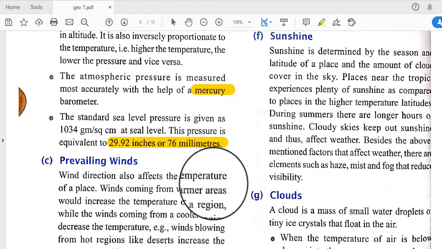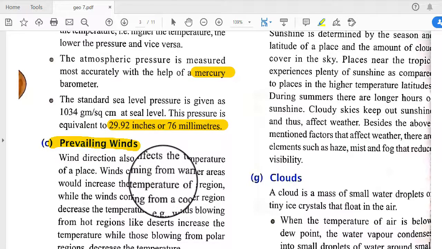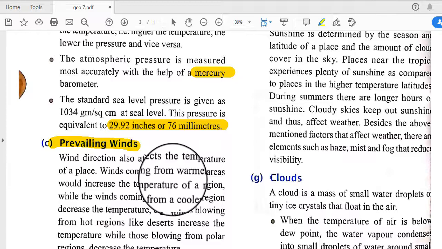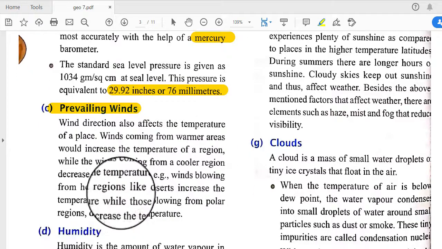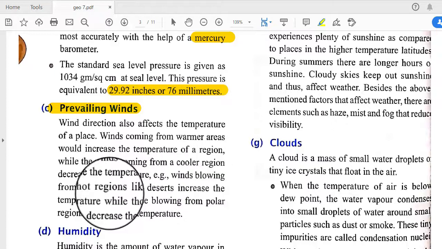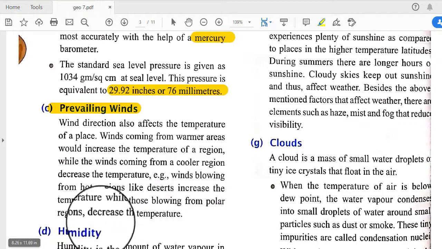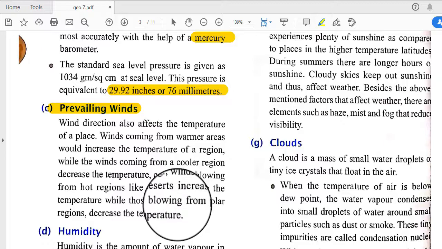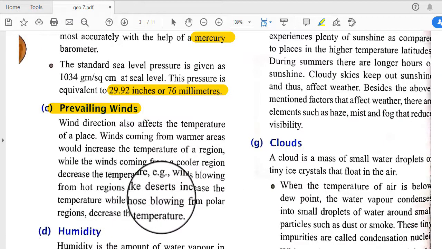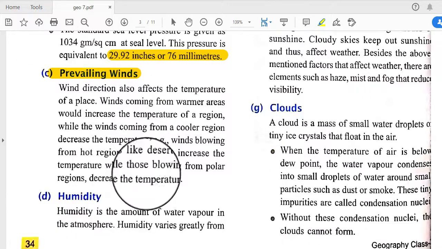So next is prevailing winds. Wind direction also affects the temperature of a place, and winds coming from warmer areas would increase the temperature of a region, while the winds coming from a cooler region decrease the temperature. For example, winds blowing from hot regions like deserts increase the temperature, while those blowing from polar regions decrease the temperature. Wind is always blowing from high pressure to low pressure regions, and in this way the prevailing wind arises.